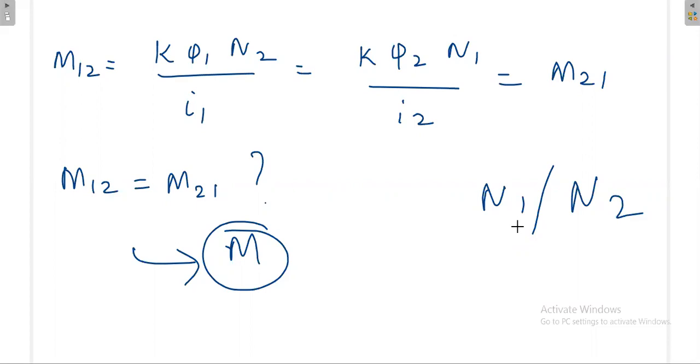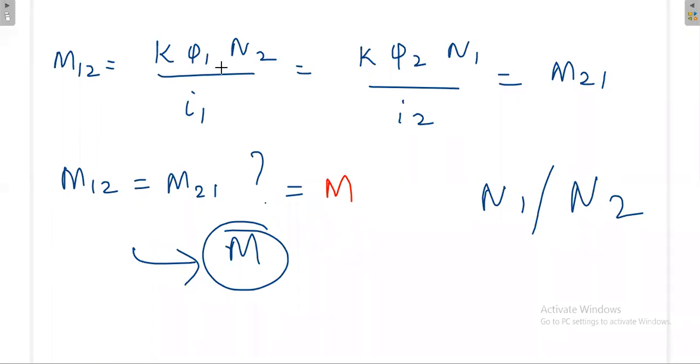We will not go into that much detail. Now we'll see whether this M12 is equal to M21. That we'll try to prove. Both are equal, that is M. We'll try to prove it. So how to start? Okay, now I start with trial and error.